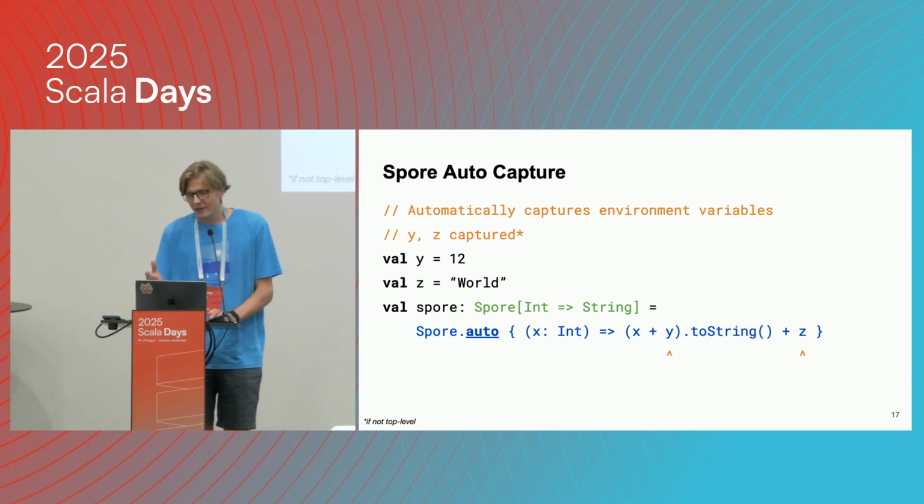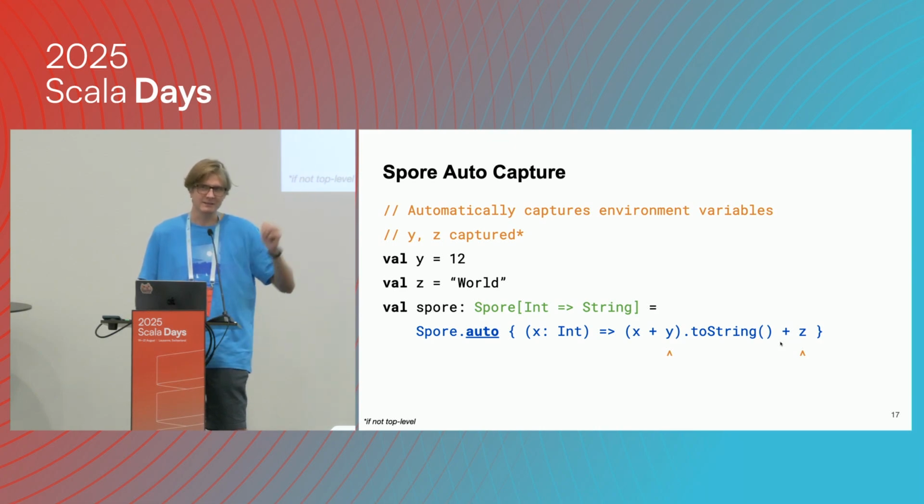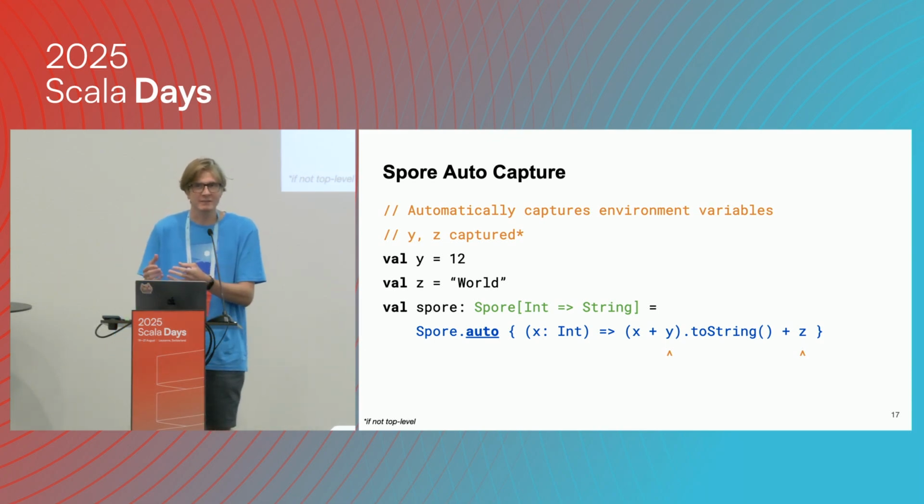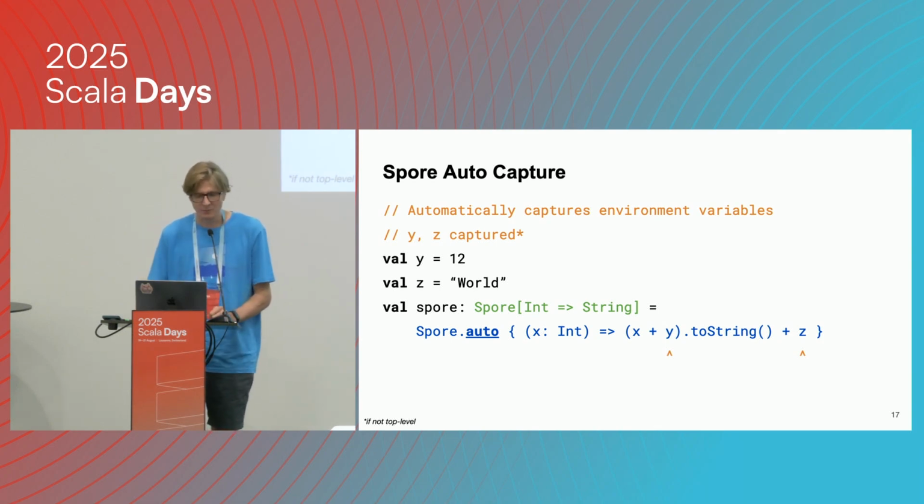To give you an idea, what actually happens is that we rewrite this function so that these two variables become new parameters of this function. The function itself is capture-free, but then we also add these into the explicit environment, behind the scenes.